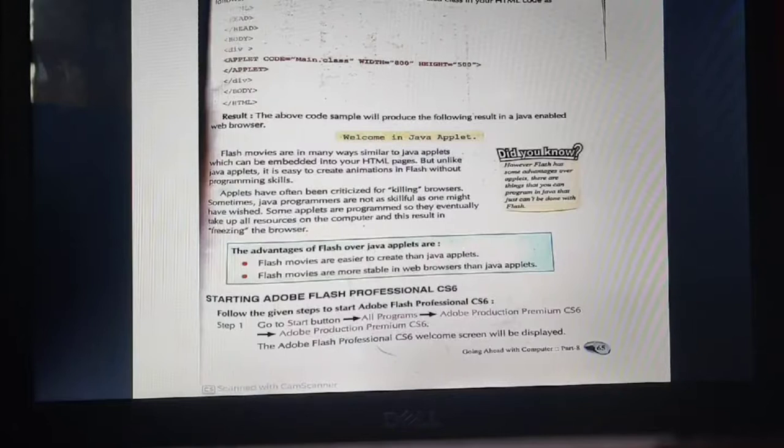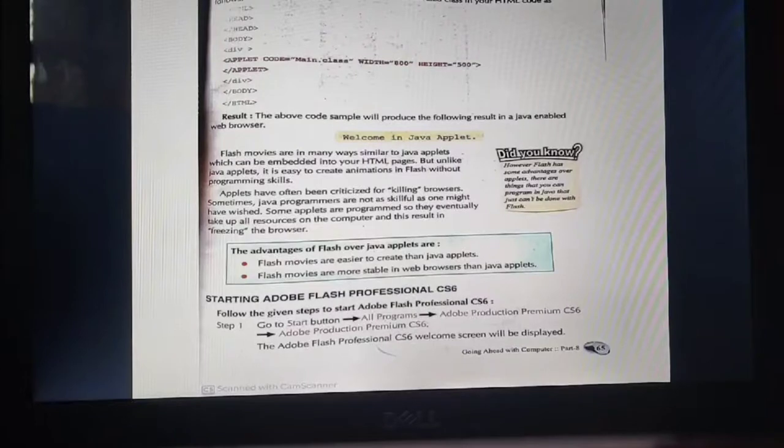But unlike Java applets, it is easy to create animation in Flash without programming skills. We can easily create animations in Flash. We don't need to learn Java coding and all. Even if you don't have programming skills, you can still create your animations in Flash.